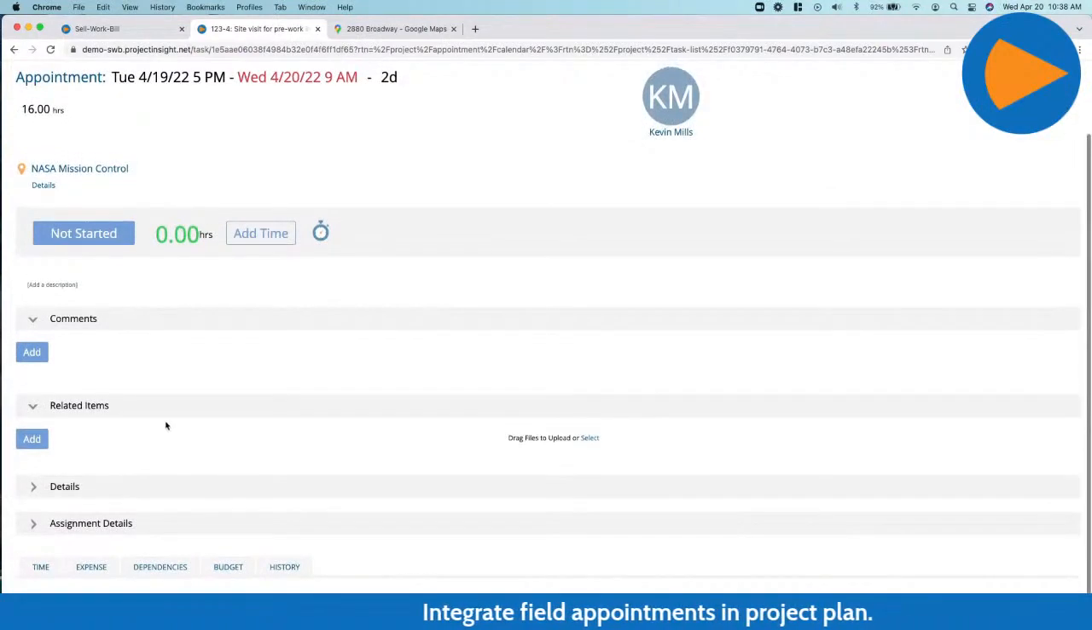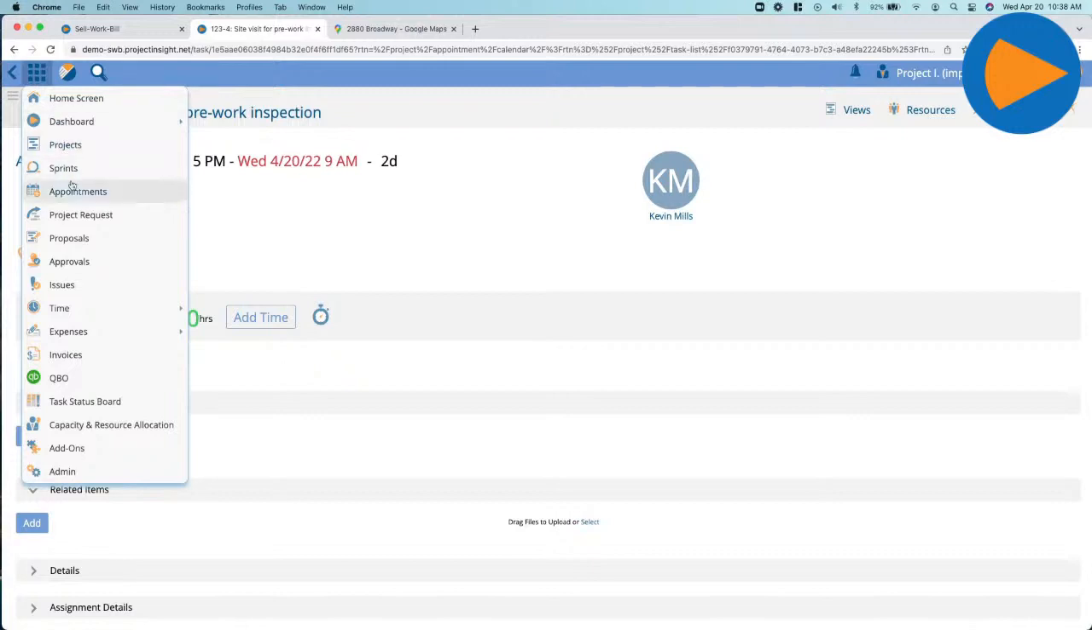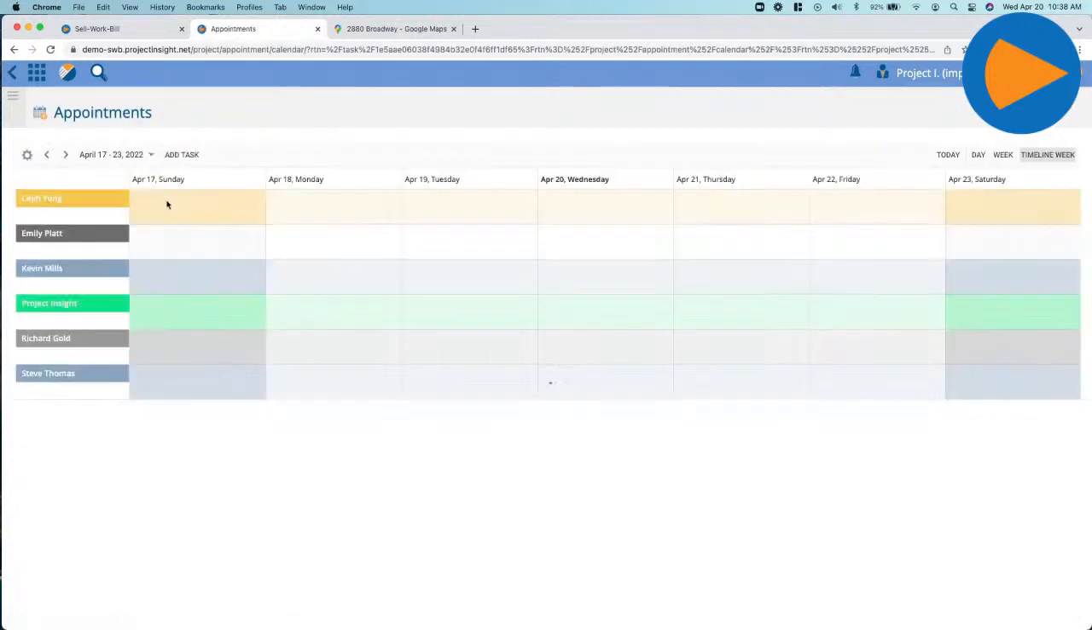If there's any files or specific things, that can all be documented right here. Expenses, time entries, that can all be done. Again, right from the project plan, and then I can just jump right back to my appointments.